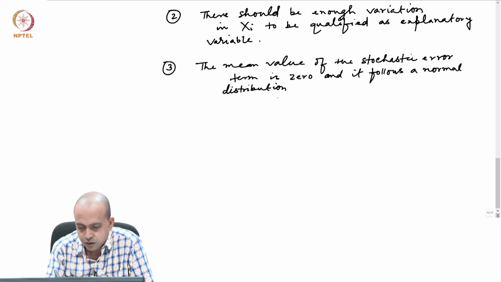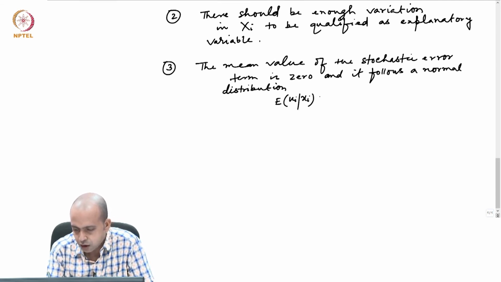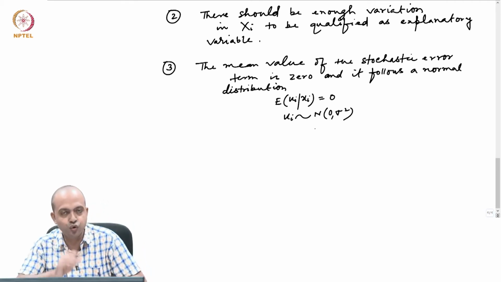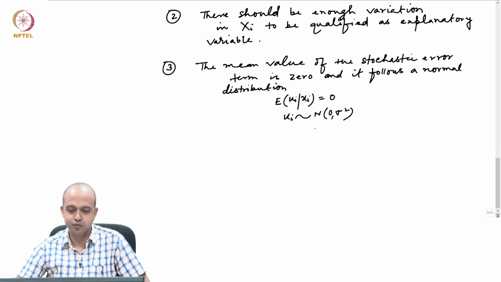So that means what we know about the error term: expectation of ui given xi equals 0, and ui follows a normal distribution with, let us say, 0 mean and sigma square variance. This is what we know about the error term.